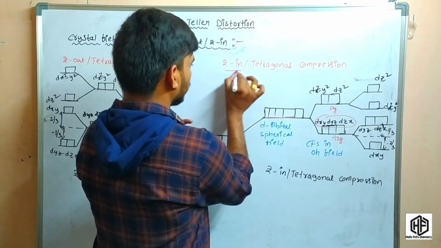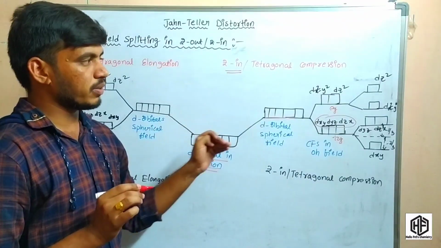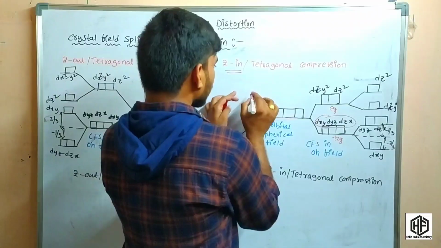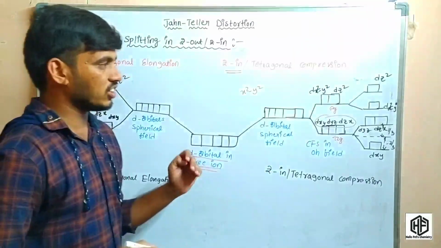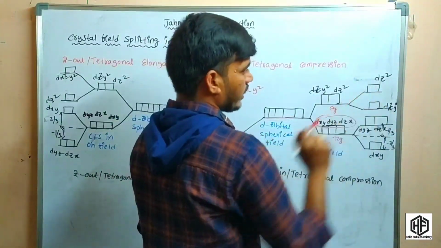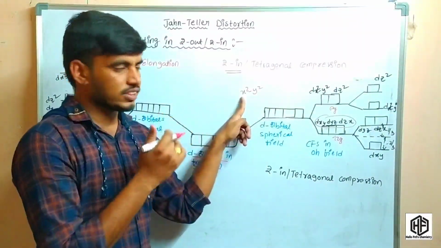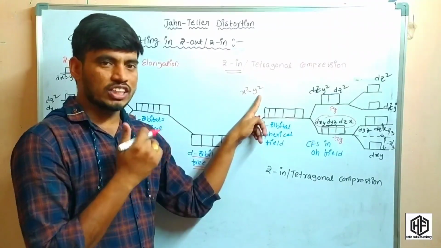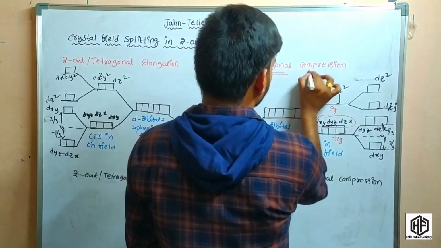But in the case of z-in complexes, the electron is present in the x2-y2 orbital. It means the electron is present in the x2-y2 term, so the splitting is present there. Whenever the electron is present in the x2-y2 term, what happens? Exactly, tetragonal compression is present.